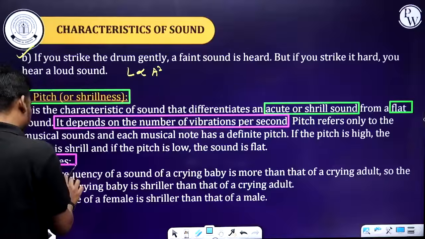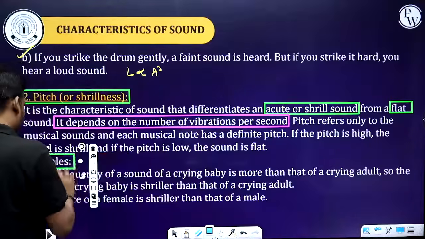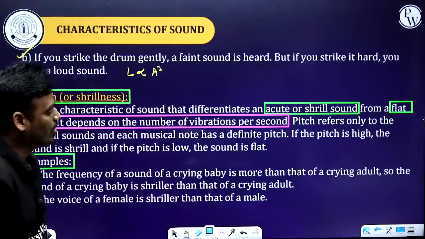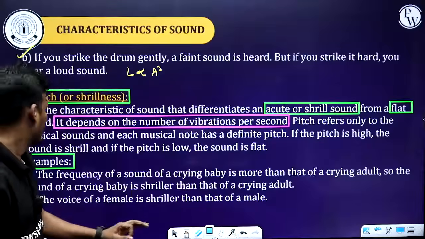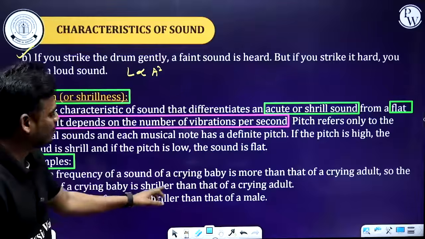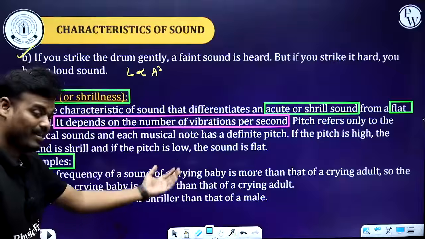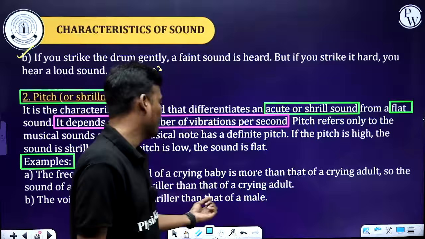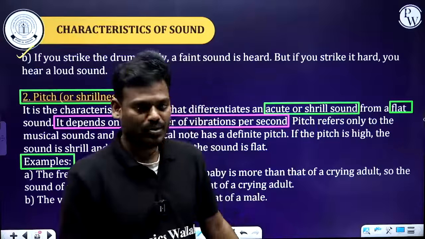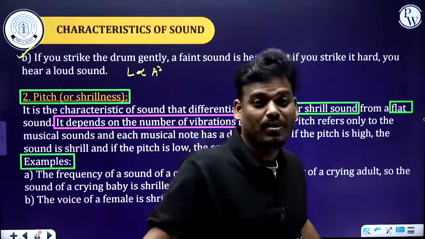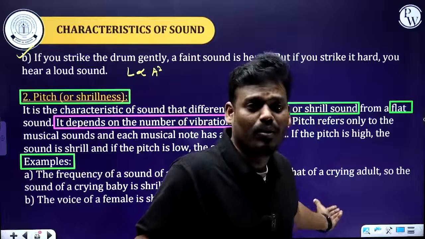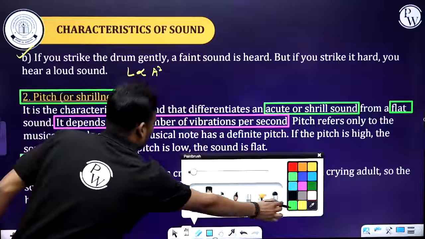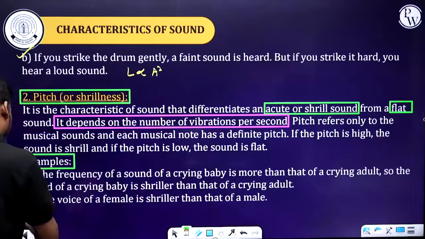Examples for pitch. The frequency of the sound of a crying baby is more than that of a crying adult, so the sound of a crying baby is shriller than that of a crying adult. The next one, the voice of a female is shriller than that of a male. So here you can consider the voice of male as well as female. These are the best examples for pitch.